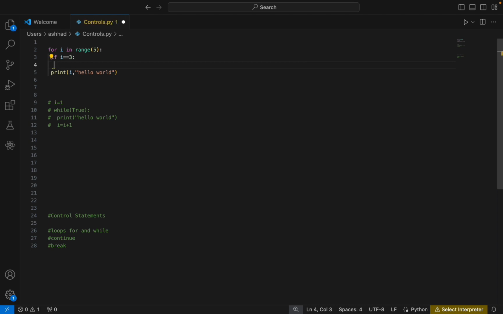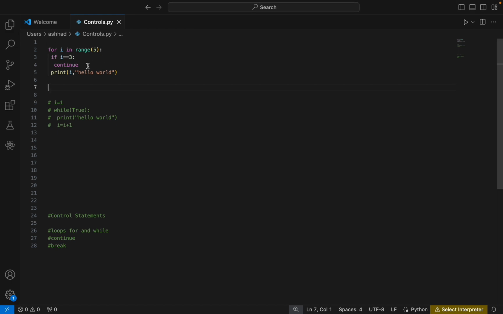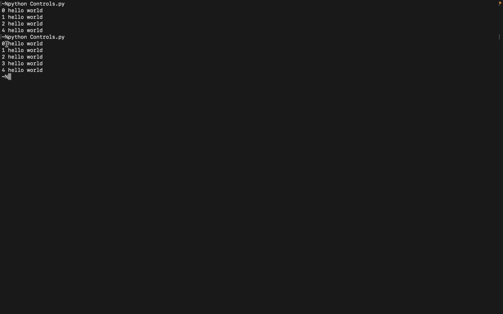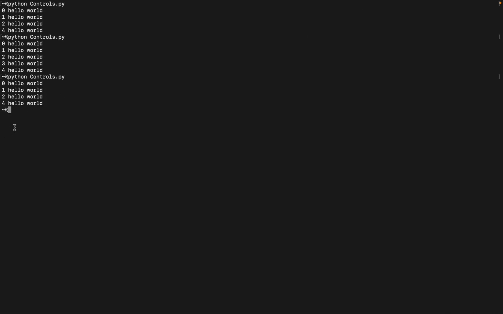And in the same position, I'm using continue. Let's see what will happen. Okay, 0 1 2 4. When it comes to 3, nothing. Let me comment out the if condition and the continue statement to understand what happens without continue. Without continue, it will print 0 1 2 3 4. When we add the condition as well as the continue statement, it just skipped the third hello world, right?